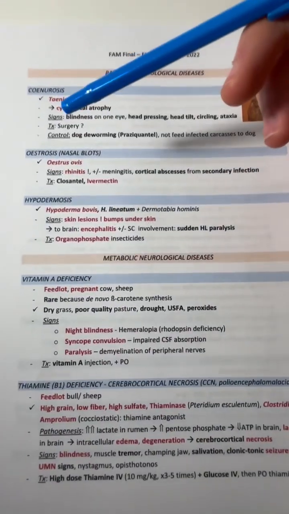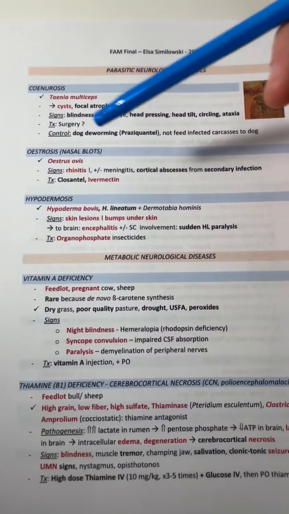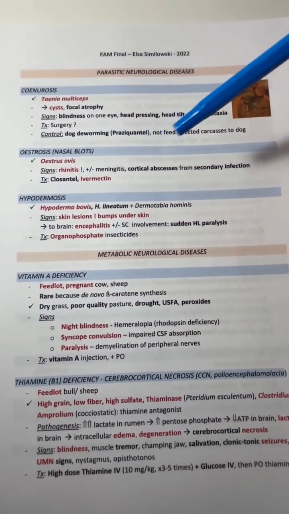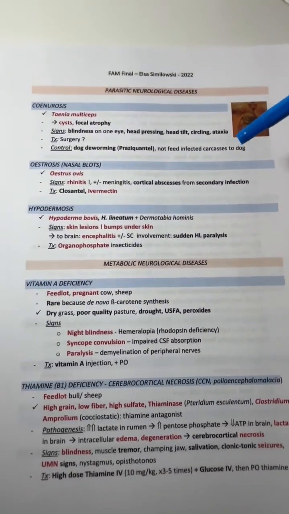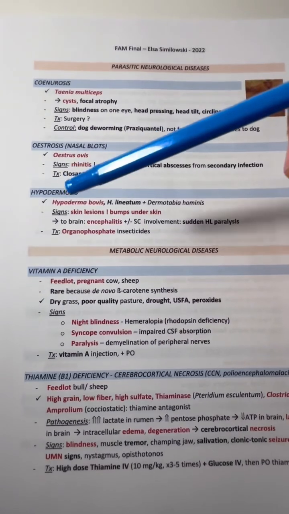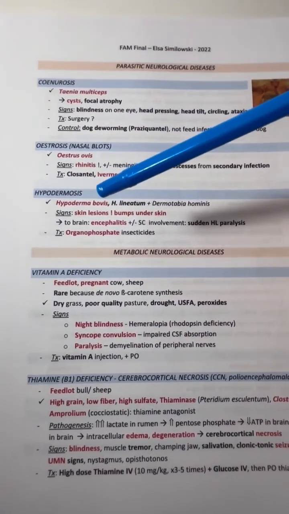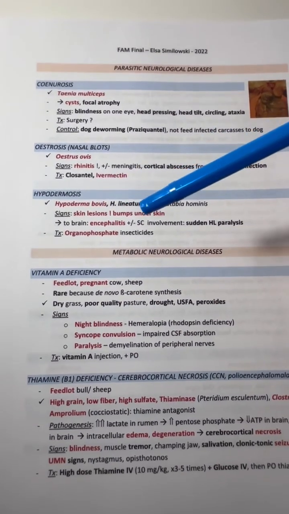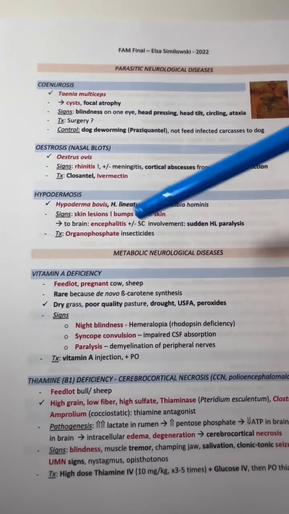For oestrosis, also known as nasal bots, it's spread by Oestrus ovis, and the signs are rhinitis, as well as cortical abscesses and secondary infections. And for the treatment, give ivermectin. And for hypodermosis, it's spread by Hypoderma bovis, and it causes skin lesions and bumps under the skin, but it can spread to the brain and cause encephalitis. And for the treatment, give organophosphates.